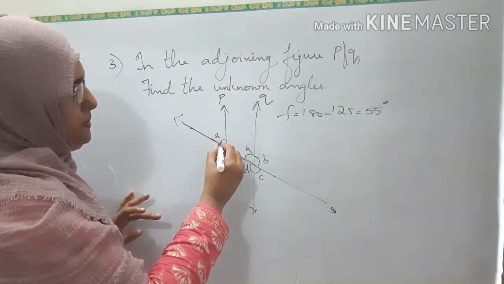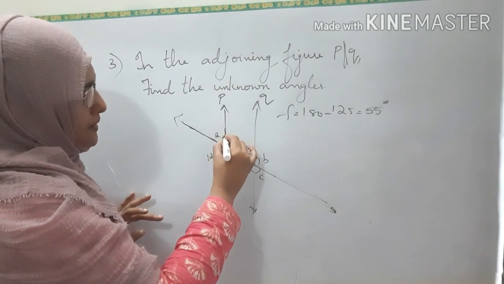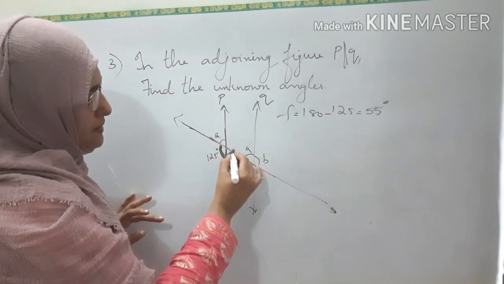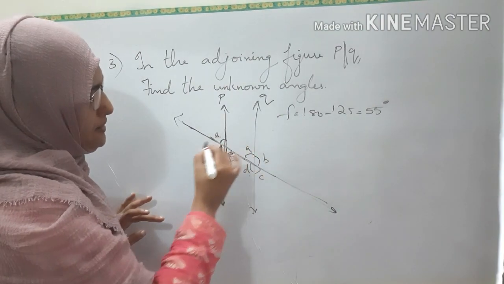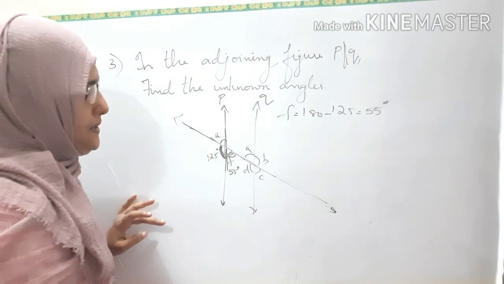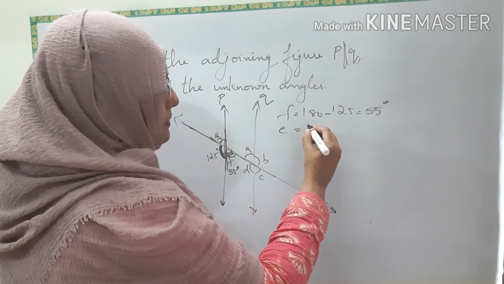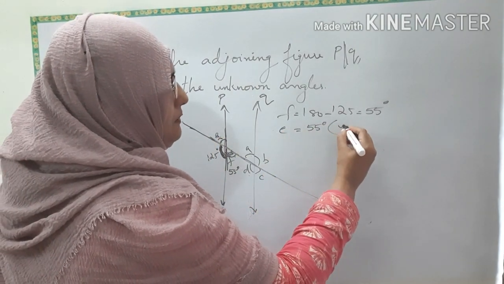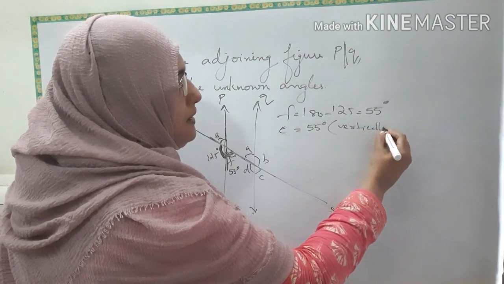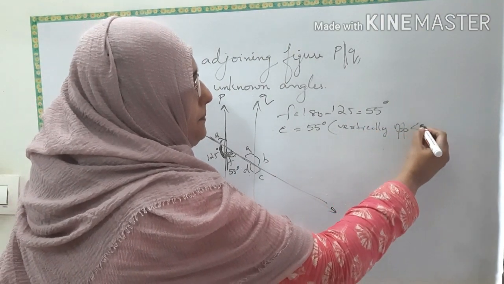And what about this one? X is from there, intersecting, and these two angles, yeah, they are vertically opposite, F and E. So, E will also be 55 degrees. Why? Vertically opposite angles.